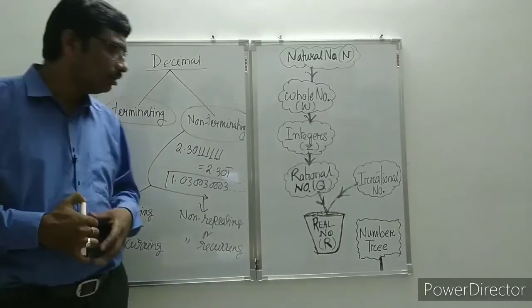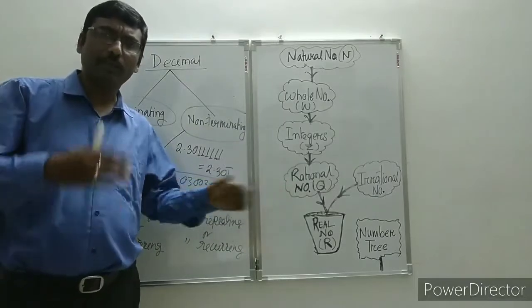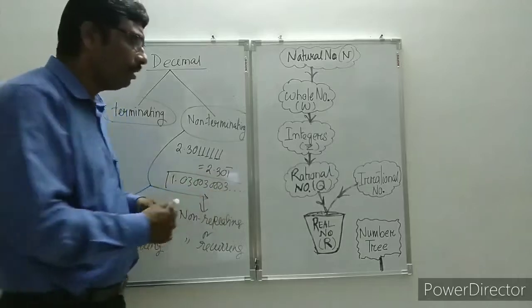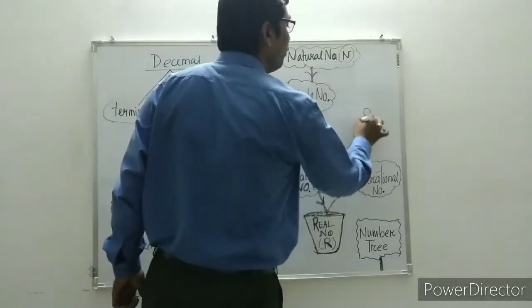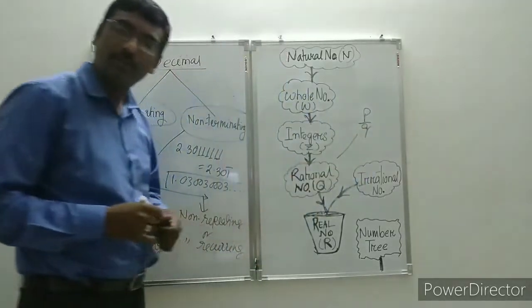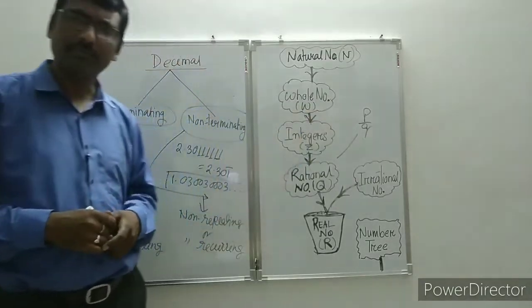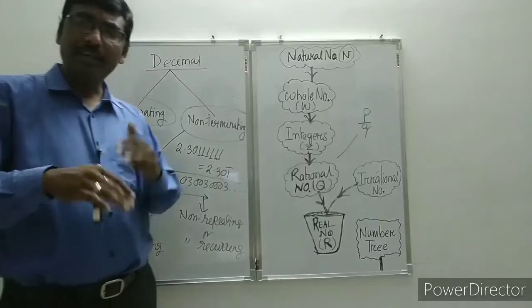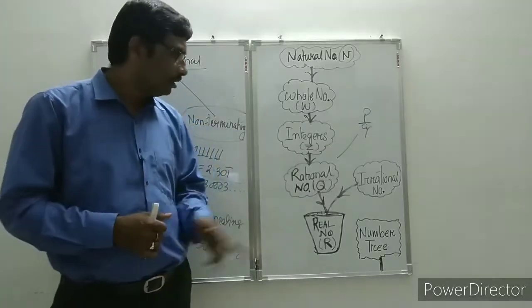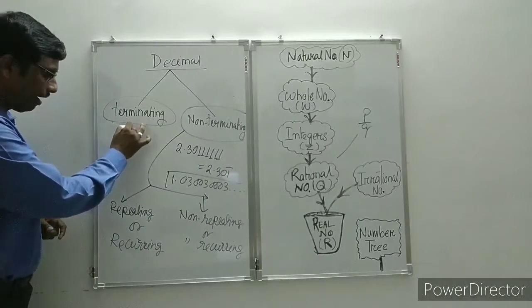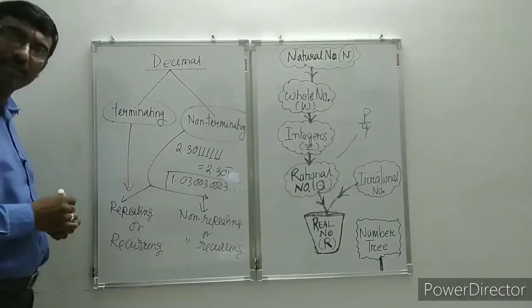As I have told, in rational numbers there is another definition. Earlier, what definition did we get? Any number which can be expressed in the form p by q, where p and q are co-prime integers and q is not equal to 0. But in decimal representation, rational numbers mean terminating and recurring or repeating decimals.